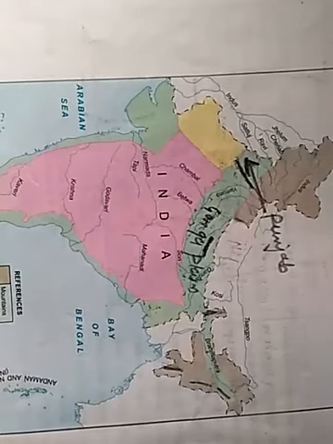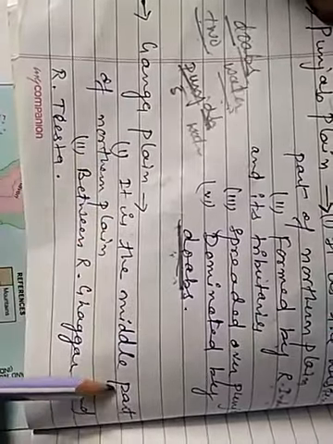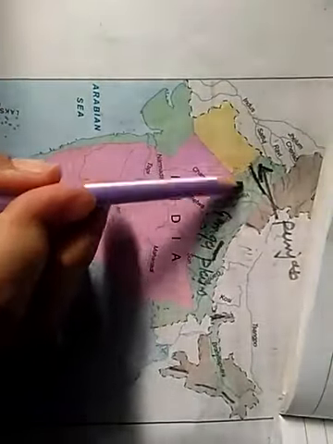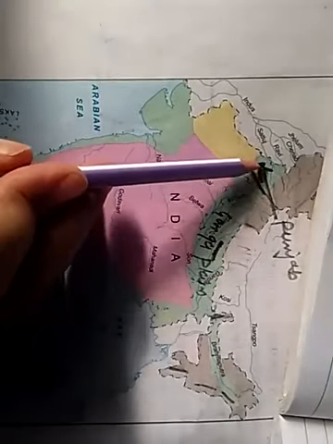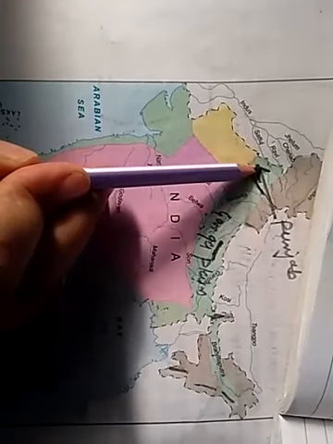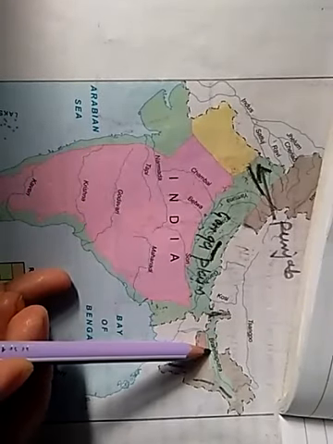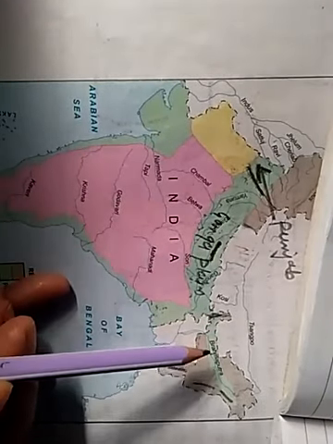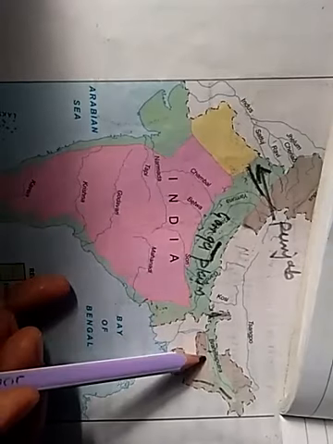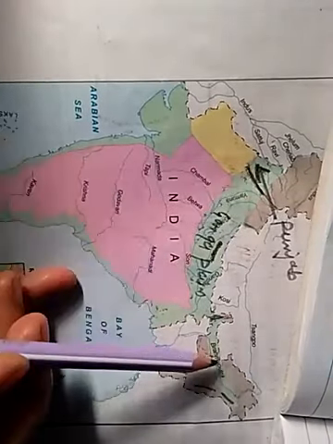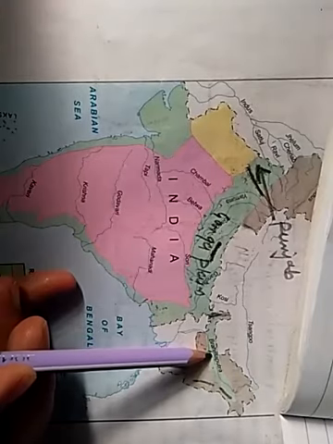Now see, the Ganga plain is the middle part of the northern plain. In the west, it is the Punjab plain. In the east, in Assam, it is the Brahmaputra plain.